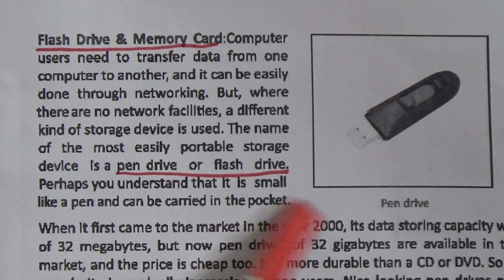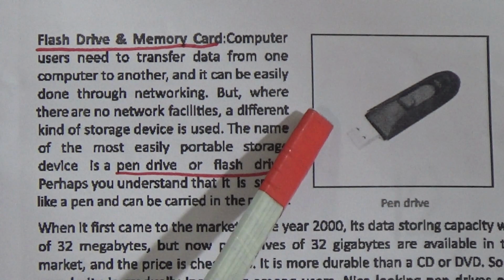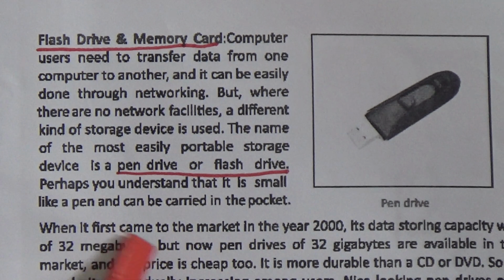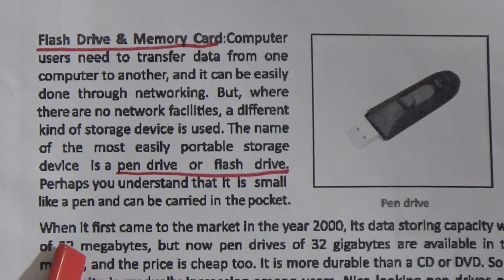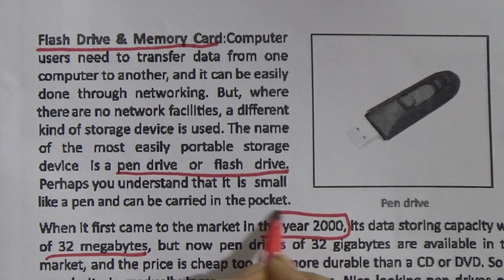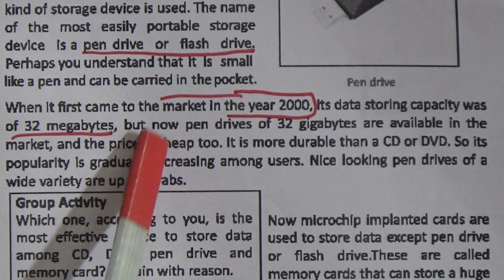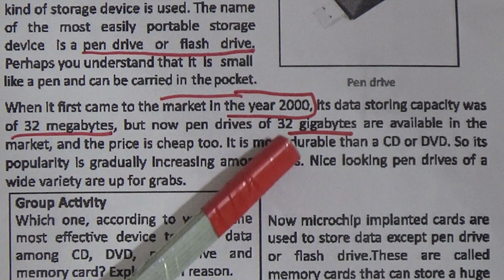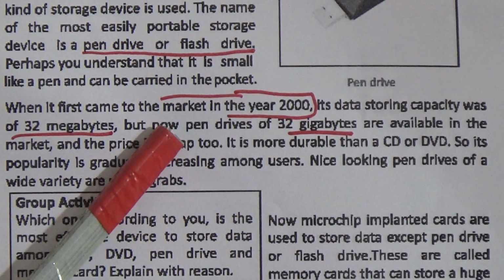Perhaps you understand that it is small like a pen and it can be carried in the pocket, like this pen drive. It stores the information. When it first came to the market in the year 2000, its data storing capacity was only 32 megabytes. But now pen drives of 32 gigabytes, that means GB, are available in the market and the price is cheap too.